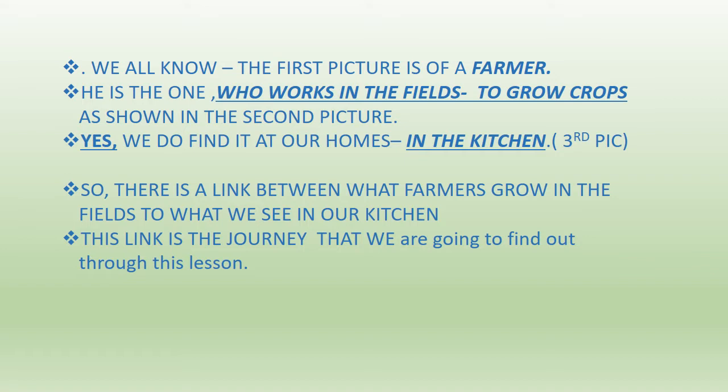Now the first picture was of the farmer, the second one was of the fields, and the third one is what we get in our kitchen. So there is a connection from what we get in the fields to what we find in our kitchen. Now this link, from what the farmer grows in the field to what we see in our kitchen, is the journey that we are going to find out through this chapter. Very simple and easy chapter, just that you have to be with me.